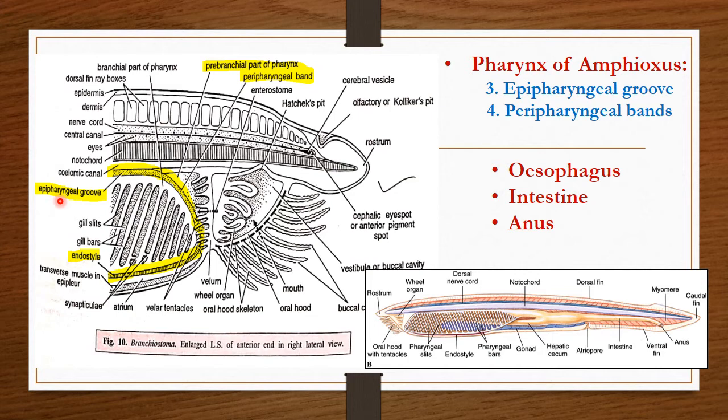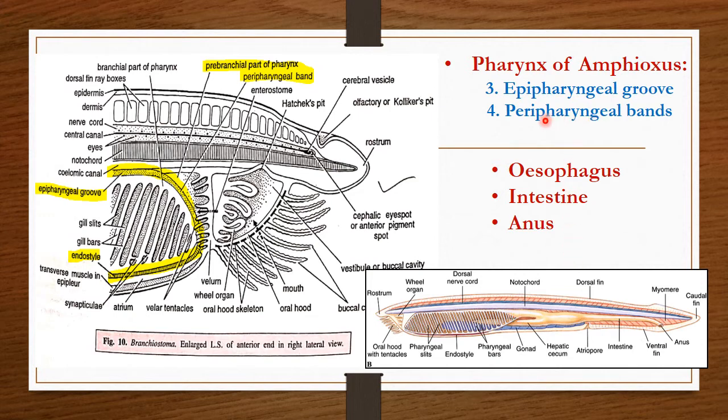The epipharyngeal groove is a prominent ciliated groove present mid-dorsally along the roof of pharynx, and posteriorly it runs up to the esophageal opening. We can see here in this figure that this epipharyngeal groove runs up to the region of esophagus.